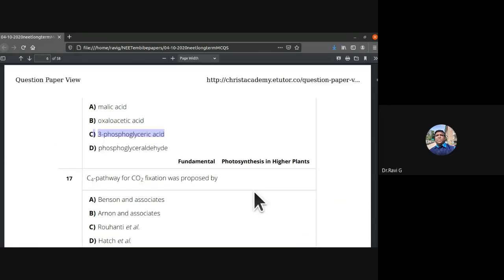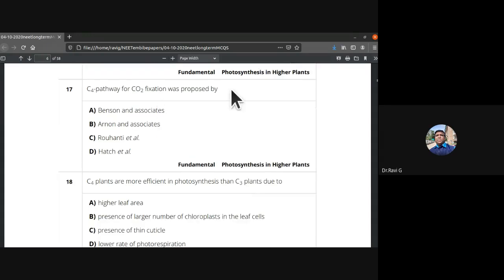So 17th one, C4 pathway for carbon dioxide fixation was proposed by Hatch and Slack. Hatch et al. When more than one scientist is involved, they use et al. Hatch et al is the answer for that.